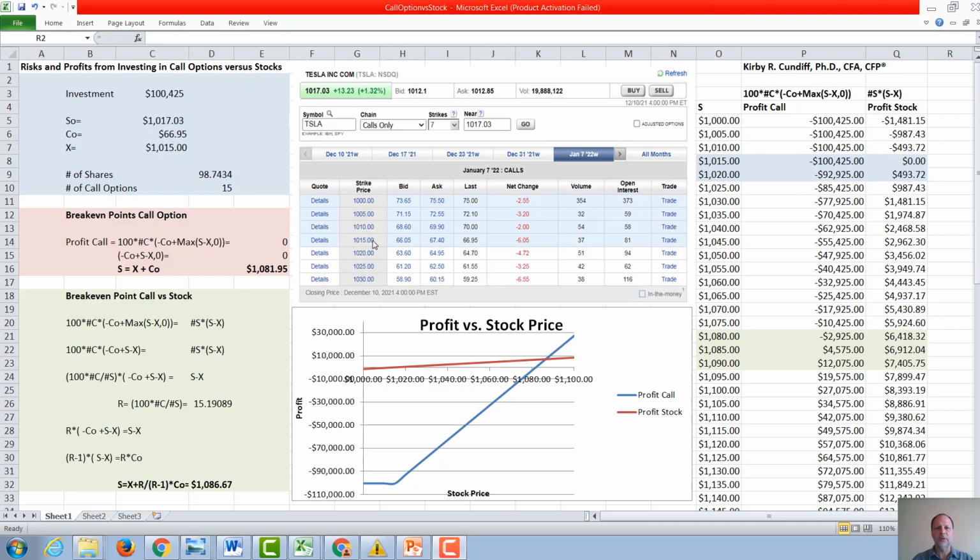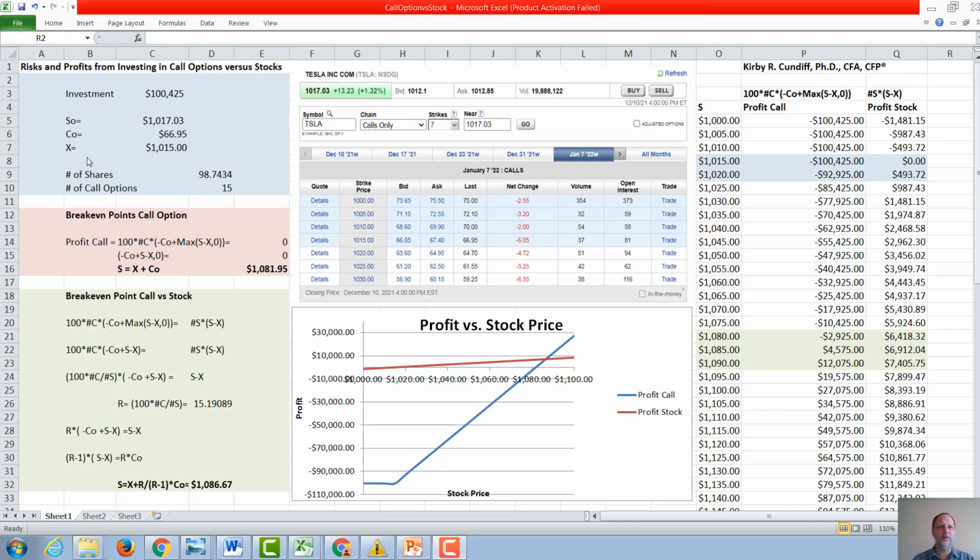So the price that is closest to the current stock price is $1,015, the closest to being at the money. It has a current bid of 66, an ask of 67.4, and the last time an option was sold with this ticker was at 66.95. Note with calls, of course, you want to buy low and sell high, so the price of the call increases as the strike price decreases. The open interest is listed over here and the most recent volume.